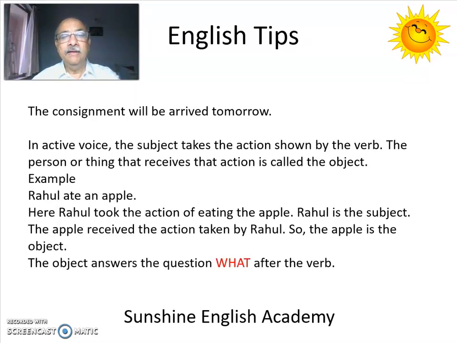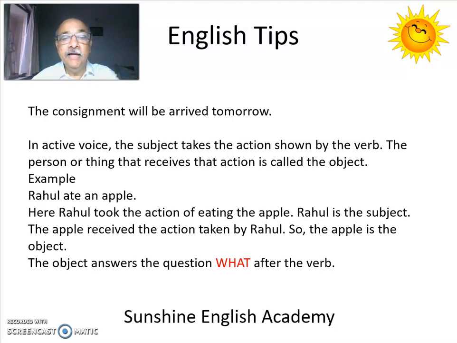Now, in active voice, the subject takes the action shown by the verb, and the person or thing that receives that action taken by the subject is called the object. It is the object of the verb. Let's look at an example.